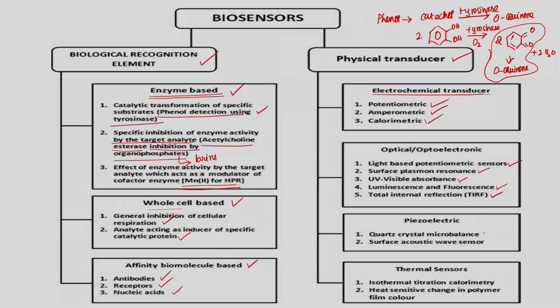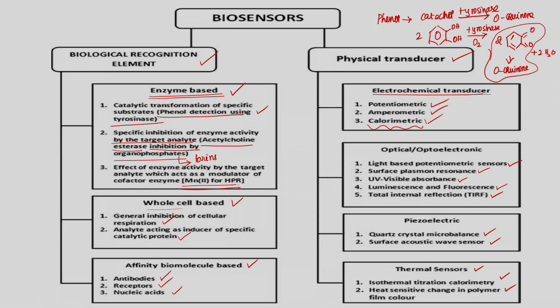The next one is piezoelectric. It is based on quartz crystals, which convert the signal, the quartz crystal microbalance. The next one is the surface acoustic wave sensor, which also comes under the category of piezoelectric transducer. The last category is thermal sensors. This is isothermal titration calorimetry, which also comes under the category of calorimetric transducer. The next one is heat sensitive change in polymer film color, which also can be used as a sensing element in the physical transducer.